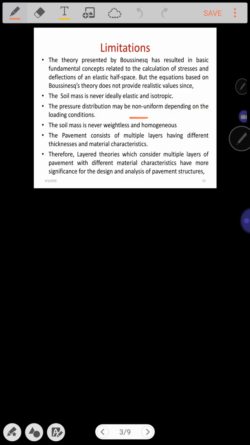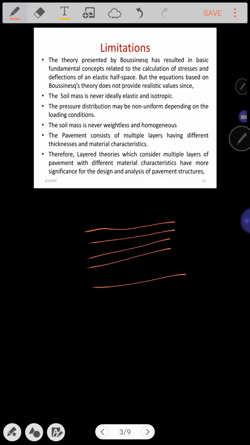The soil mass is never weightless and homogeneous. We had considered the soil mass to be weightless and homogeneous, but in practice the soil mass is never weightless and never homogeneous. The pavement consists of multiple layers having different thicknesses and material characteristics. Though we have considered a single layer, practically the pavement will have different layers or stratification, so it is untrue to assume that the soil is of a single layer.